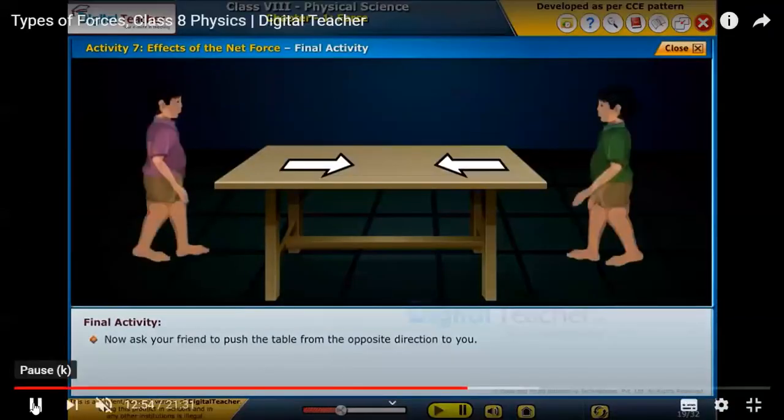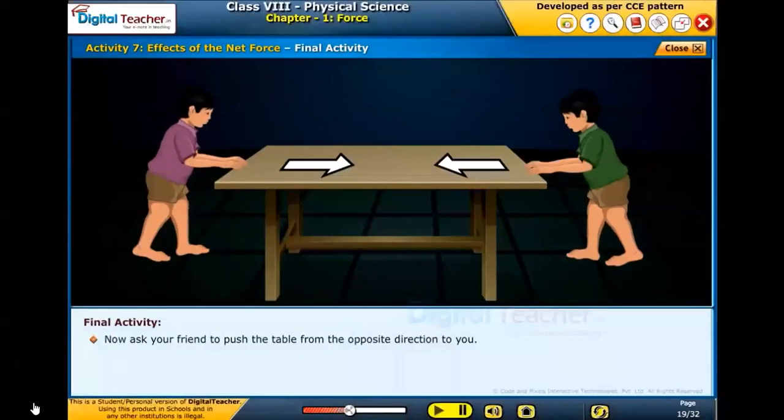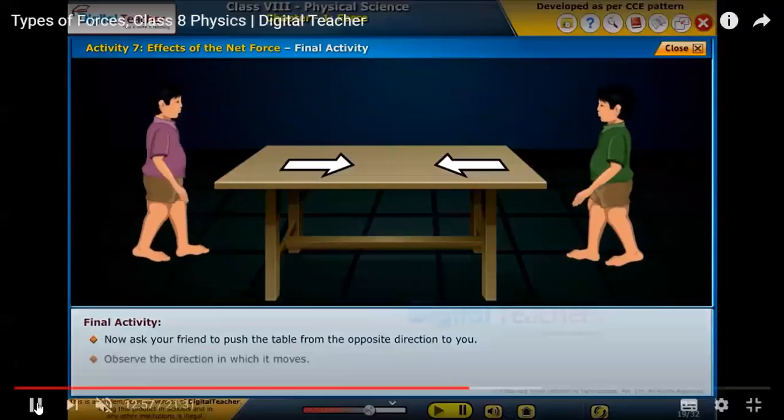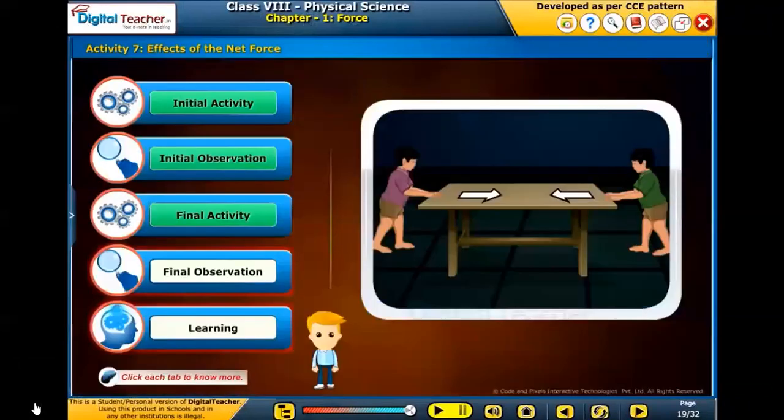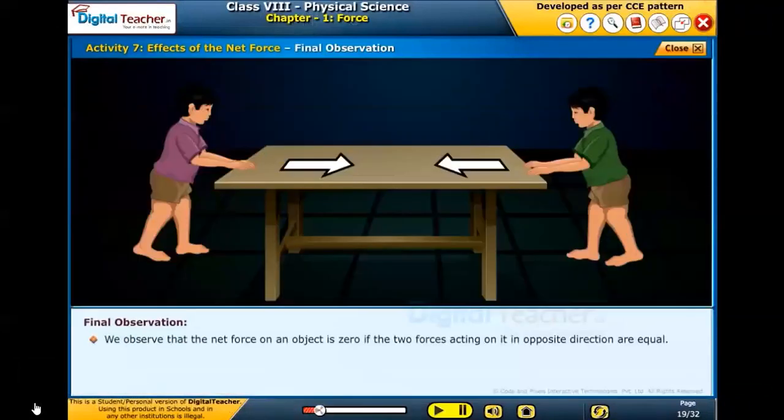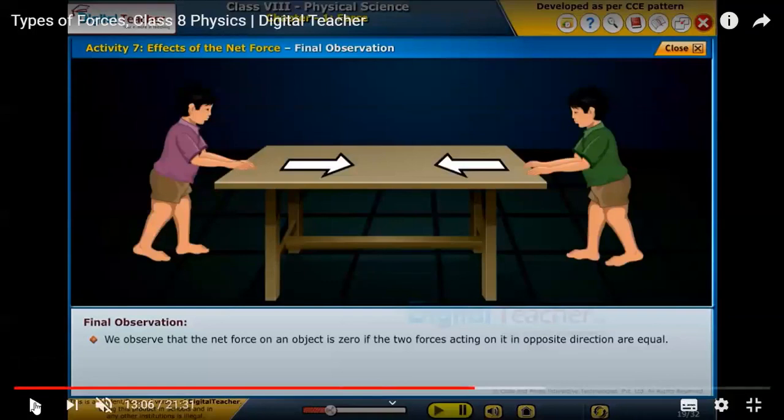Finally, now you ask your friend to push the table from the opposite direction to you. Observe the direction in which it moves. What is the final observation?